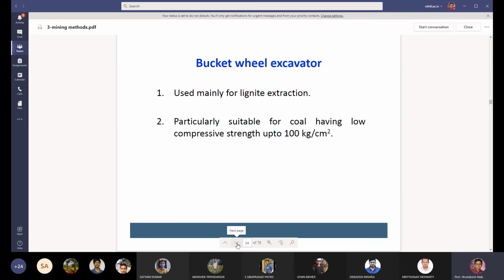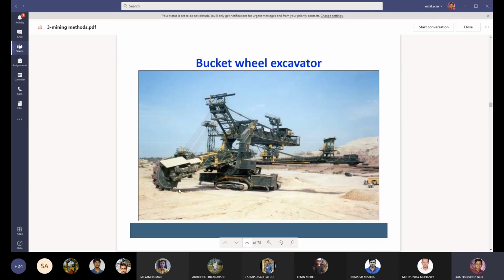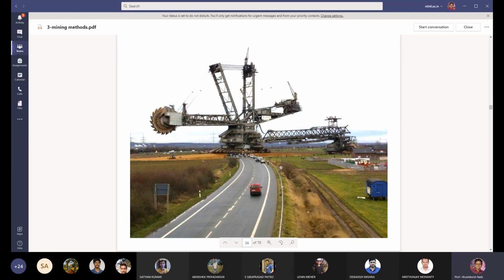And this is the diagram of a bucket wheel excavator. This is the bucket wheel excavator. Such a big machine. It is a very big machine.